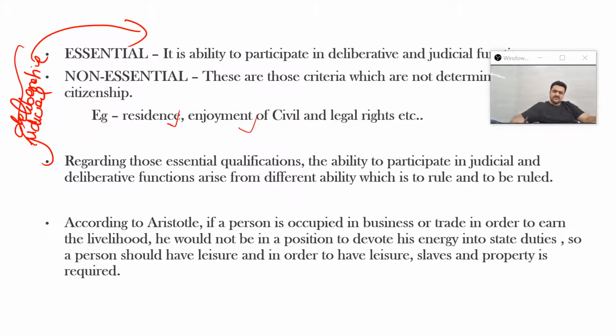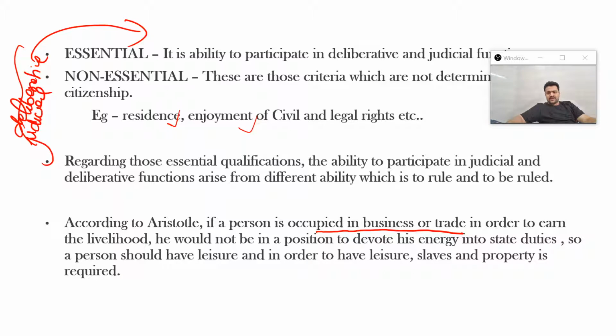So, ability to rule will entail what? It will be the ability to form legislations, wise, prudent legislations. And ability to be ruled means what? Those who are subjects to the ruling class. Now, they are not just subjects, they are citizens, so they are going to participate. In that sense, they also contribute to the process of administration in one way or another. That is what he means when he says deliberative and judicial capacity. According to Aristotle, if a person is occupied in business or trade to earn a livelihood, he would not be in a position to devote his energy to state duties.